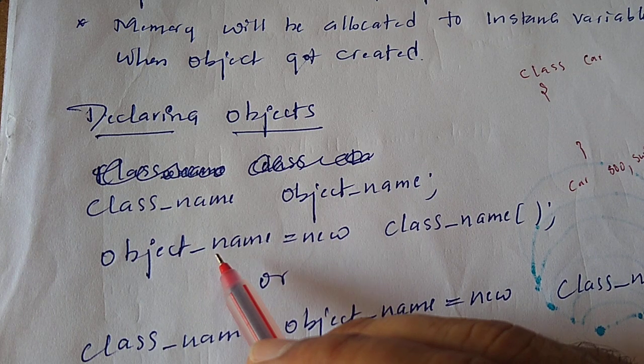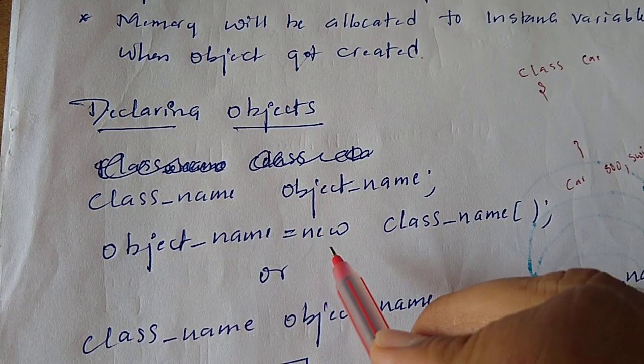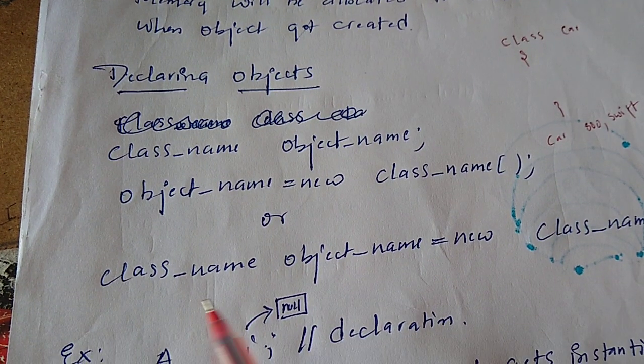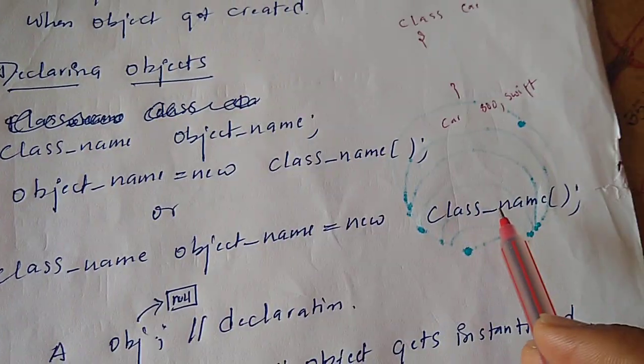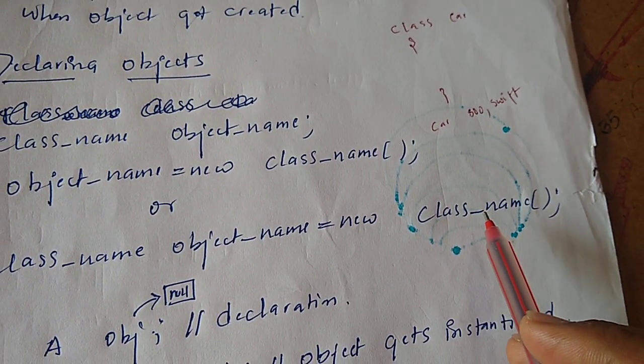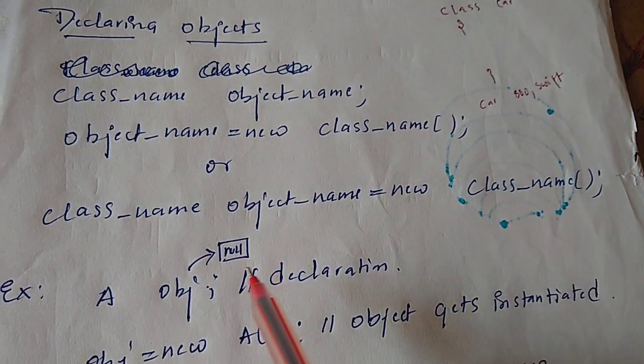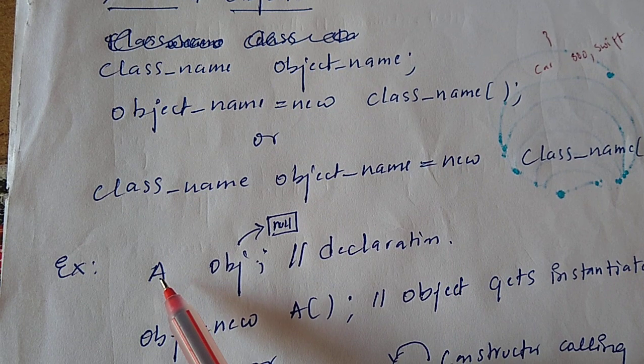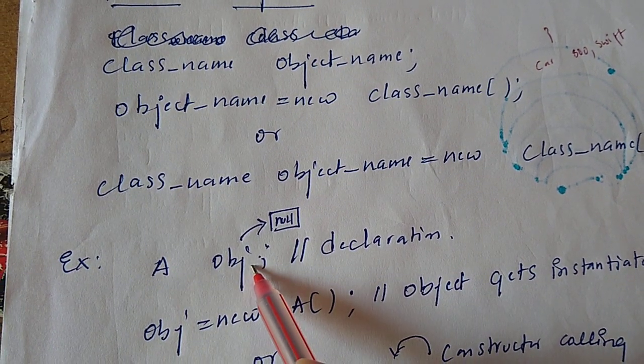Again, if you want to allocate space, you have to use the same object name, the new operator, and again the class name. Or you can write it in a single line: class name, object name, new operator, class name. For example, assume there is a class with the name A, then A object name.